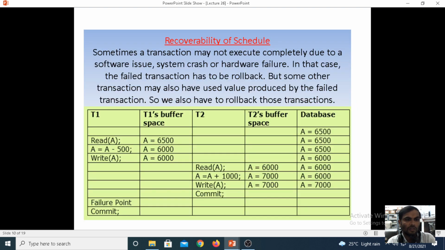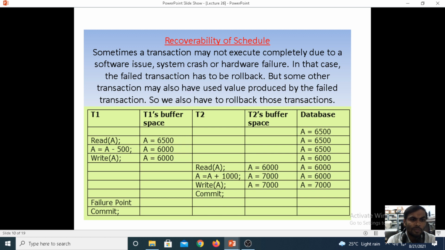Next we are going for recoverability. How do you want to recover the data at the time of the schedules if a transaction is getting a failure? Under the schedule, just now you saw S1 and S2, two schedules. A schedule can consist of n number of transactions. When you are getting a failure at the time of executing the transaction, how do you want to recover that schedule? That is the purpose we are going for recoverability of the schedule.